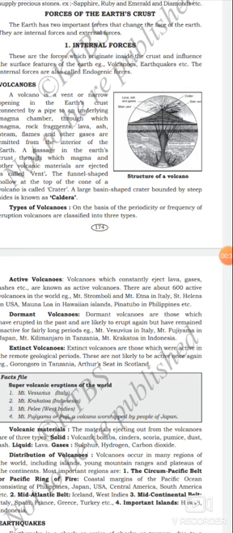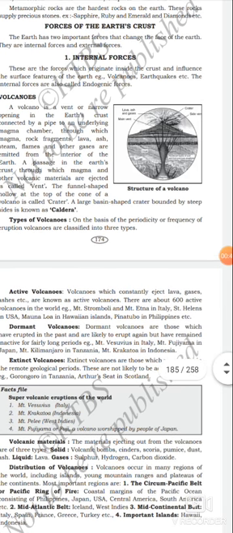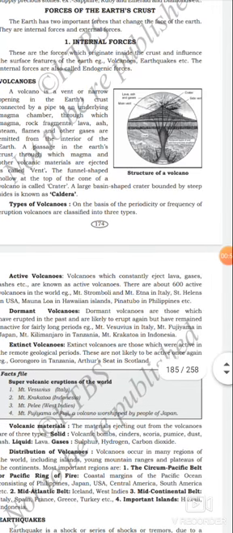The earth has two important forces that change the face of the earth. They are internal forces and external forces. Listen, dear students, the earth has mainly two important types of forces. What are they? First one is internal forces and second one is external forces. Let us see now internal forces.